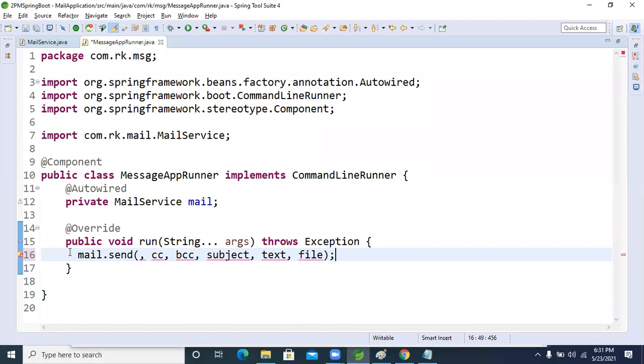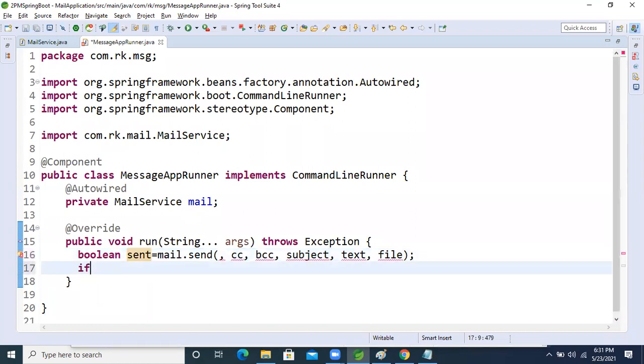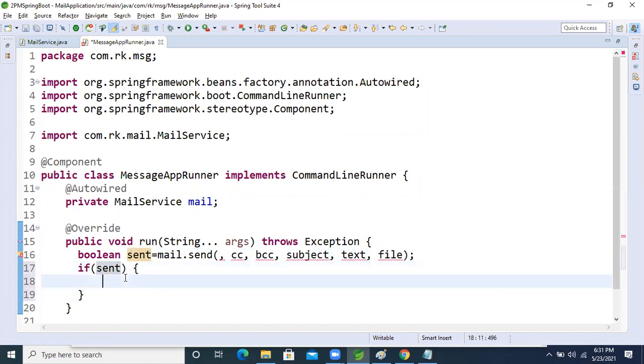Okay, so what is the return type of this method, guys? Boolean, right? Boolean sent. I'm taking the reference. Now I'm taking an if condition. If sent, if the mail is sent, then we will get this output.